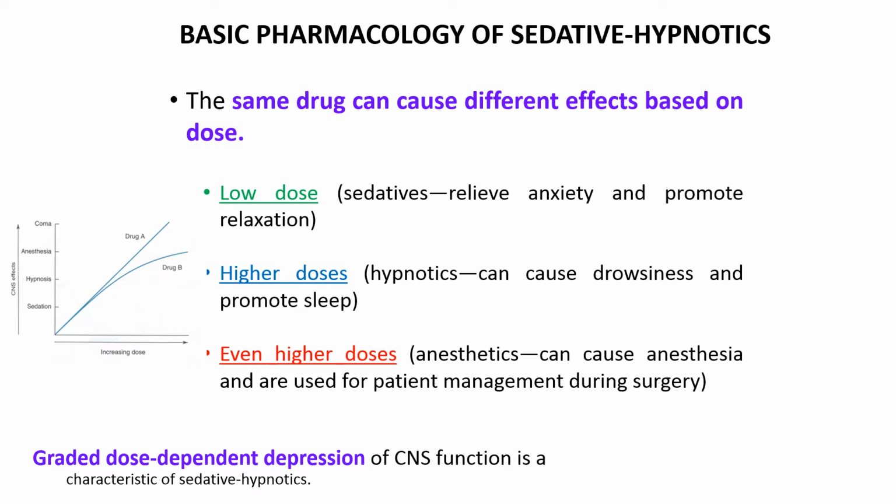And on further increasing the dose, particularly for drugs such as barbiturates, the patient might go into respiratory depression, there might be a fall in blood pressure, and the patient might even go into coma, and ultimately the patient might die. So the thing is, for drugs such as barbiturates, the safety margin is very narrow.